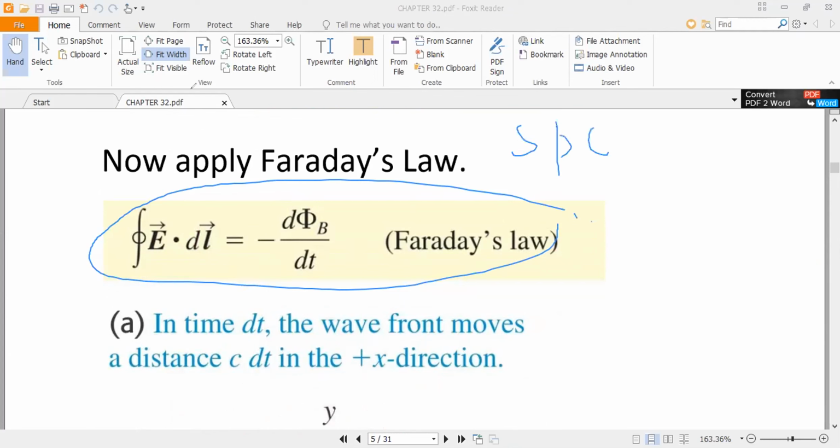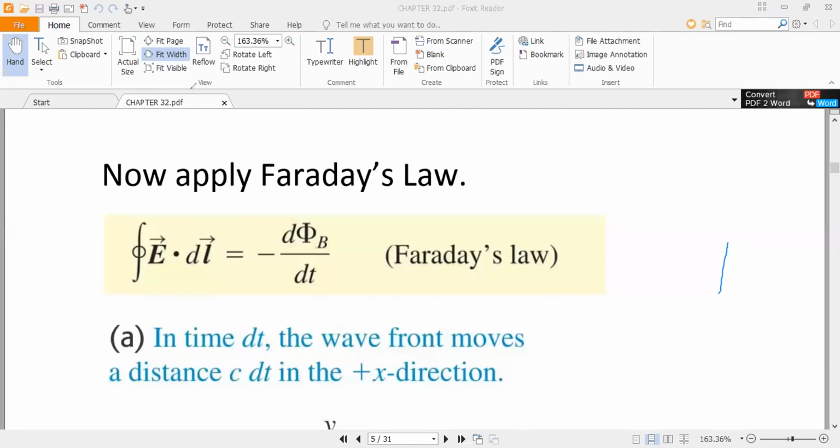So next topic, speed of light. What is the speed of light?